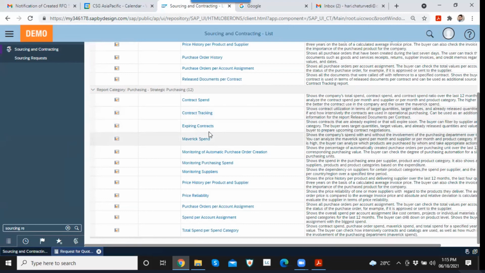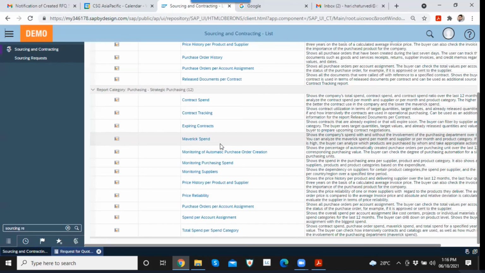Okay, we could also see, if you have multiple contracts, let's say 20 contracts or 30 contracts, how many contracts are going to expire soon, right? And you could also see the Maverick spend, where you don't have any purchase order, but you are directly creating the supplier invoices.